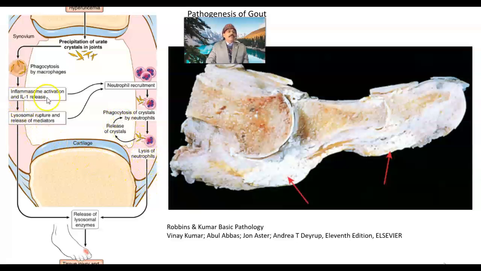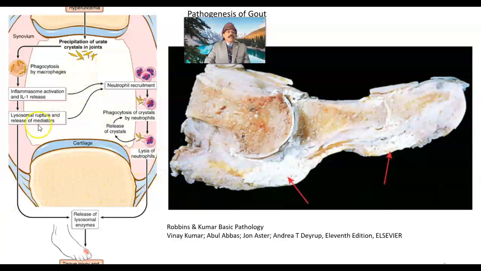Here, inflammasome activation and interleukin-1 release, lysosome rupture and release of mediators into the joint. So that will be pain, because lysosomes contain acid substances and also the breakdown products of the crystals.